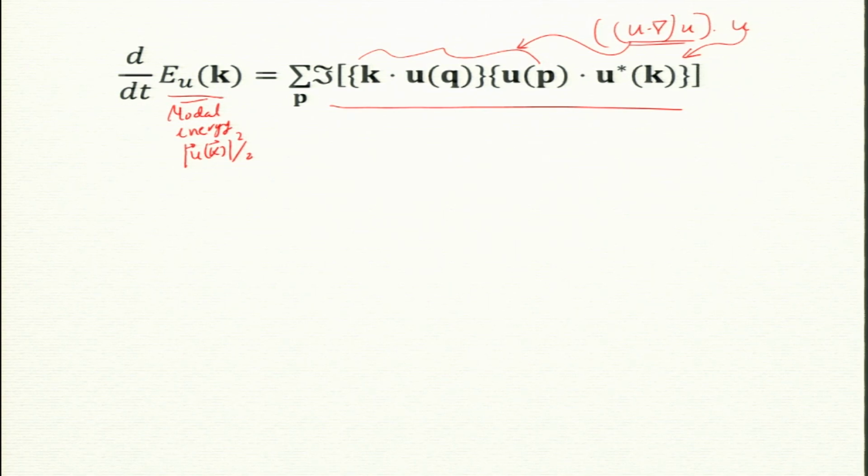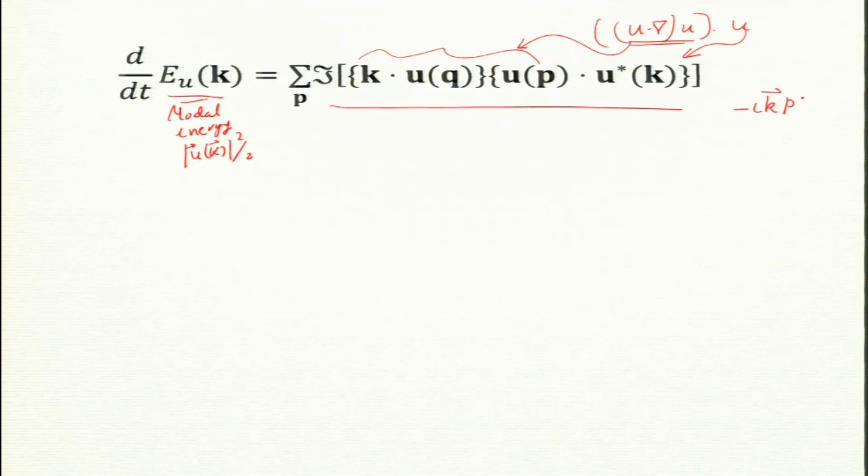Now, this is coming from the nonlinear term. I also showed the pressure term does not contribute, right. This I did in the class. The pressure term is minus i k vector p(k), dotted with u*(k). So, k·u(k) is 0, so the pressure term disappears.